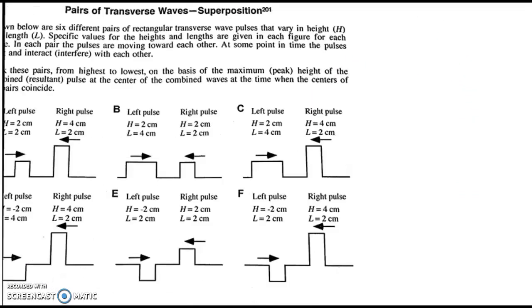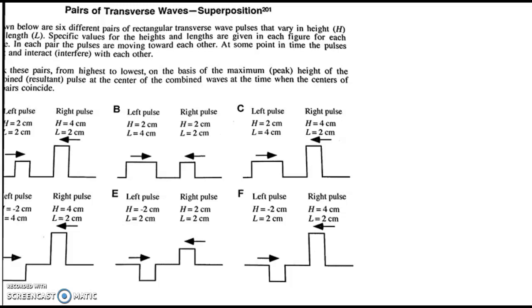All right, this one is a completely different concept. In this case, we're looking at superposition when waves overlap. And so here we have different pairs of waves. They're rectangular, it just makes it easier to picture what's going on. And they vary in height and length. And at some point, they're interacting with each other. And they're asking about the maximum height of the combined wave or the combined pulse. So that would be like the most that it could possibly be, and we're ranking that.